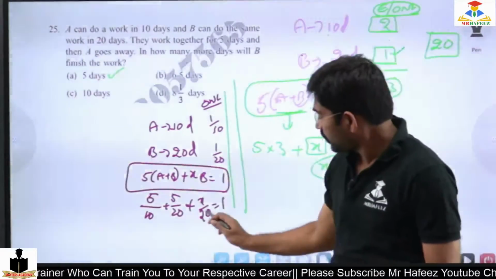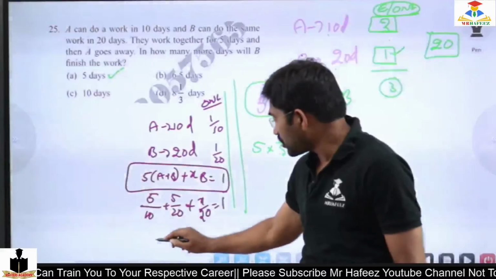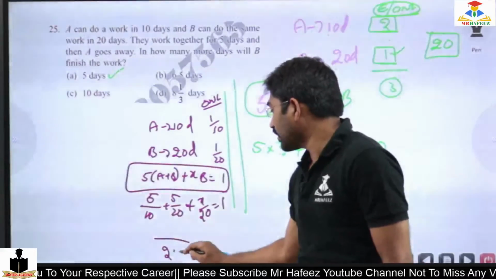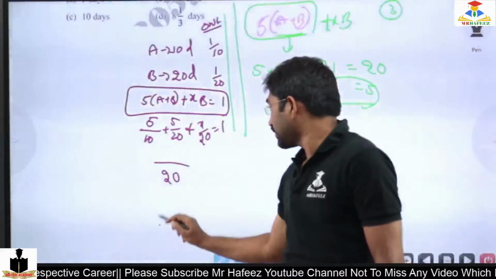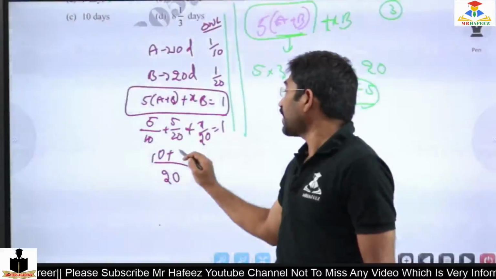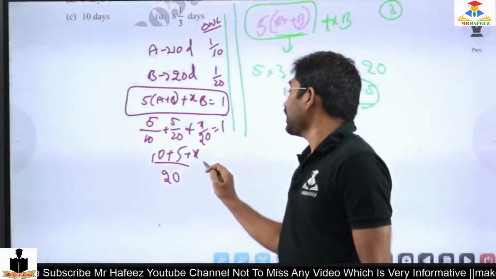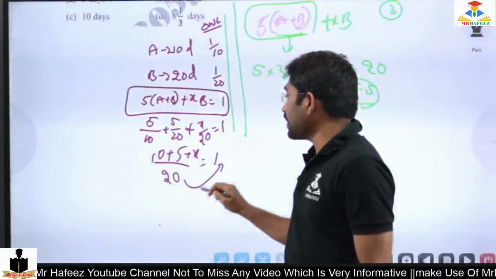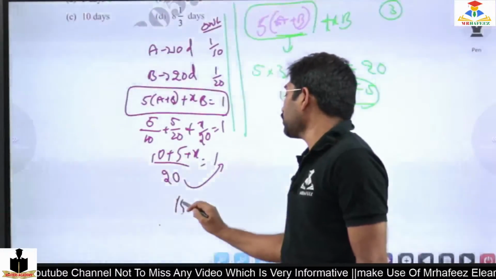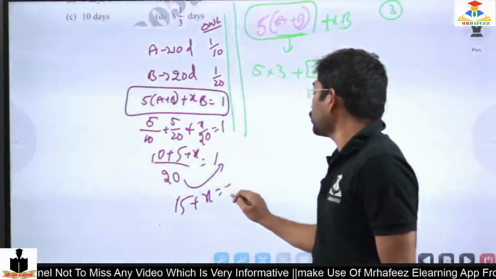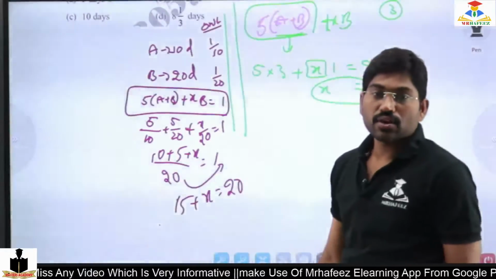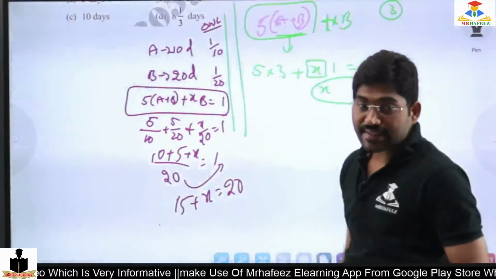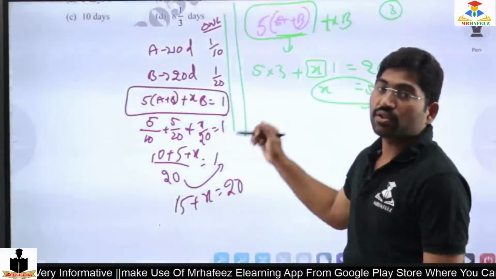If I do that, the LCM of 20, 20 and 10 is 20. So 5 times 2 is 10, plus 5, plus X equals 1, which is nothing but 15 plus X equals 20. If it moves to the right hand side, the by 20 will be 20 only.